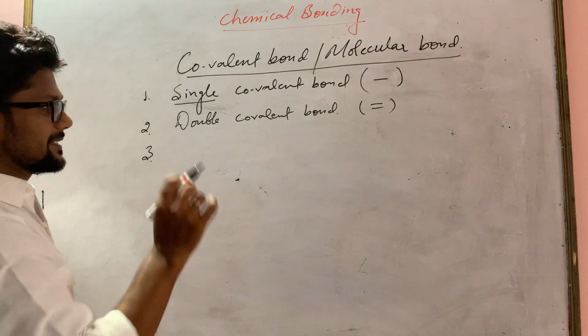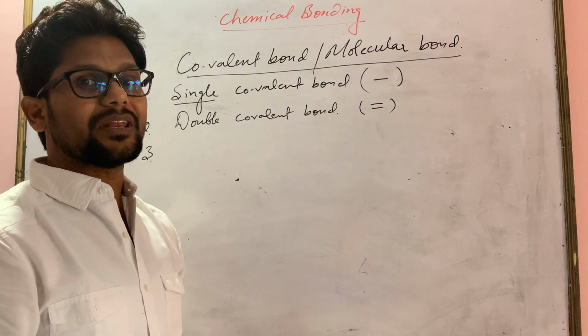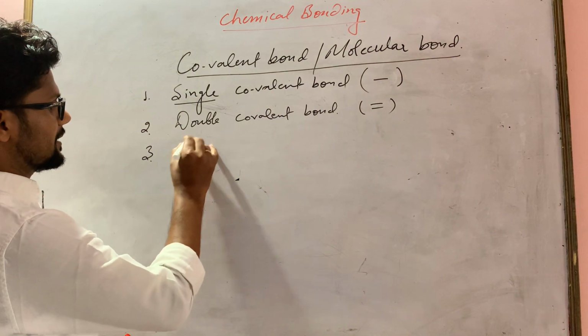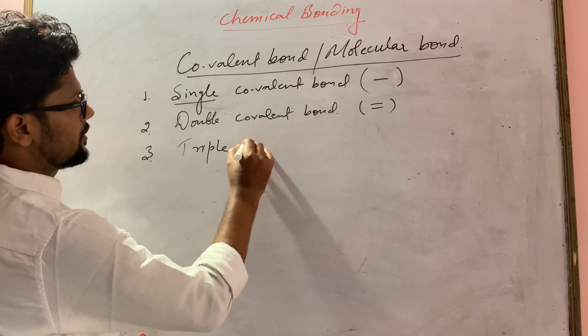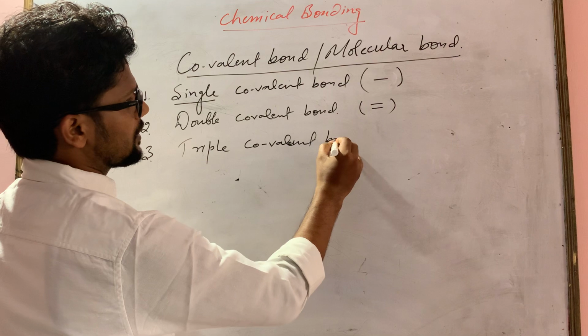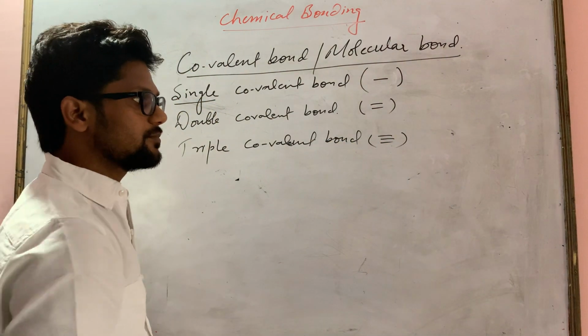And third is, a bond formed by sharing of three pair of electrons between two combining atoms in a molecule. That is called triple covalent bond, and it is denoted by a triple dash.